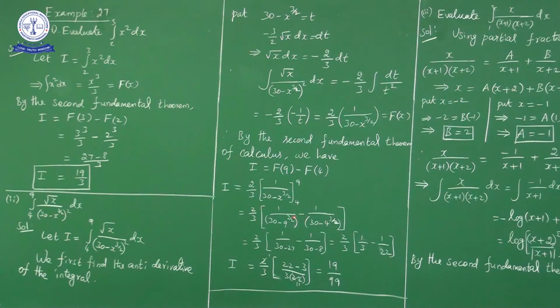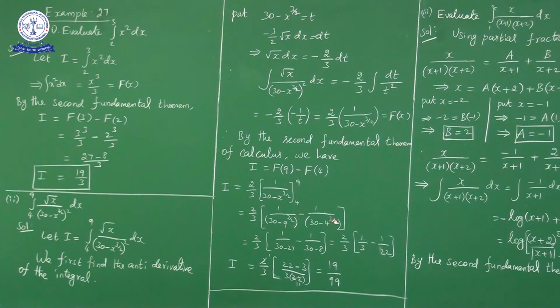Okay. Now here, 9 power 3 by 2. 9, what can we get? 3 square, no? 3 square power 3 by 2. 2 gets cancelled, 3 cube. 3 cube is how much? 27. So 1 upon 30 minus 27, minus 1 upon 30 minus 4 power 3 by 2. 4 power 3 by 2. 4 is nothing but 2 square.